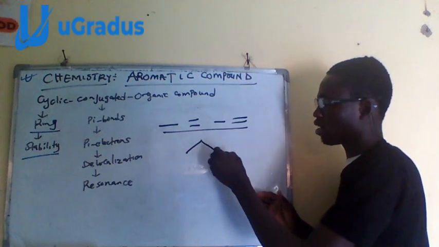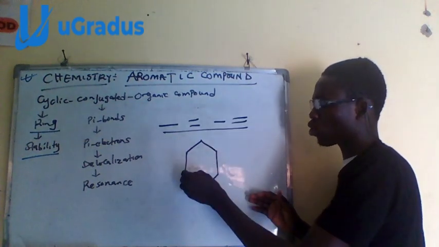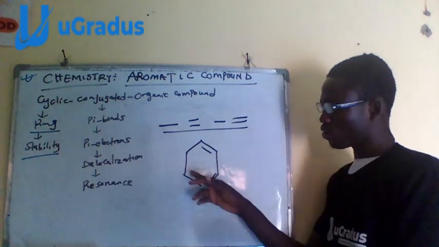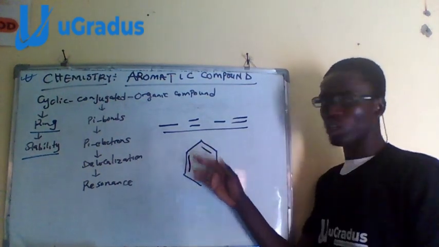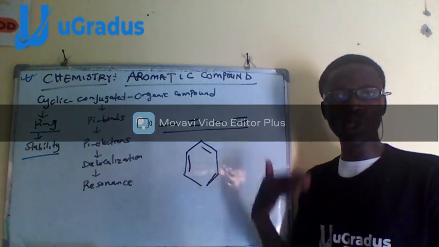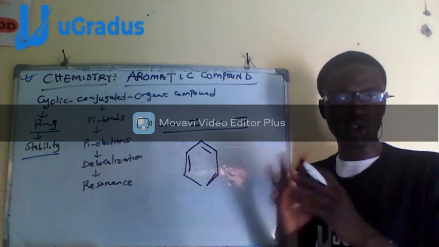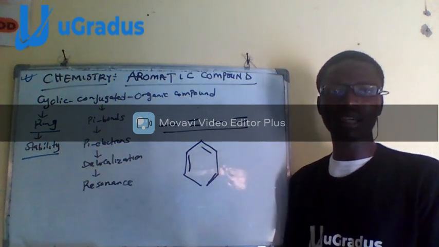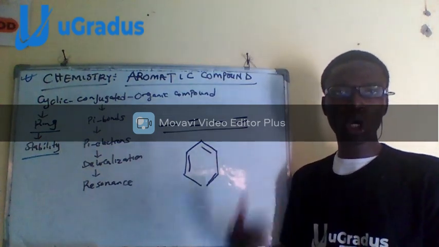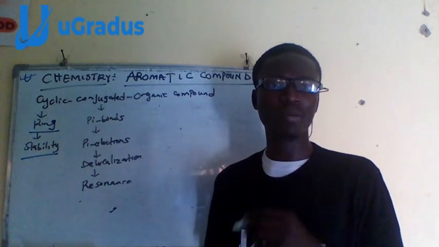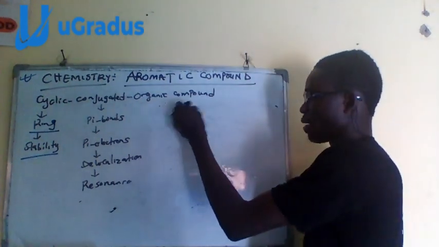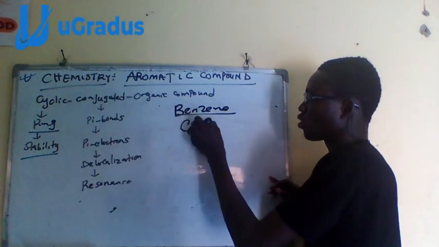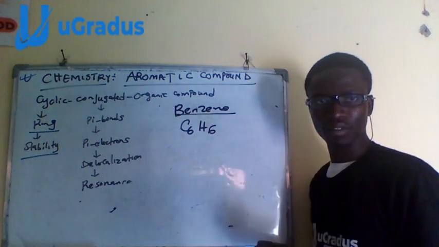Something like this, like our benzene ring. The most common of them is benzene. Double, single, double, single, double, single. So whenever you have alternating double and single bond, you call it conjugation. So when you want to define an aromatic compound, you define them as cyclic conjugated. The first known aromatic compound is benzene, which has the molecular formula C6H6.